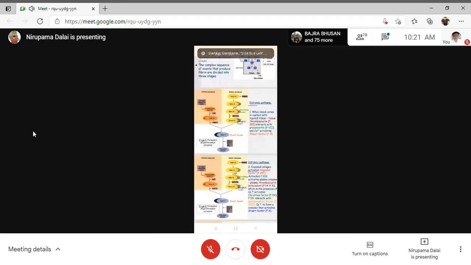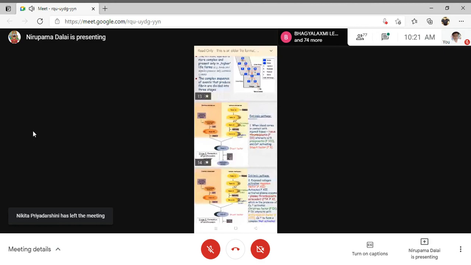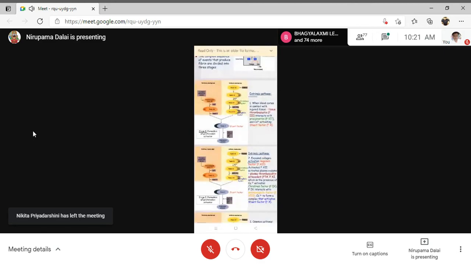So you should definitely differentiate between the intrinsic and the extrinsic pathway. The intrinsic pathway acts like a cascade mechanism. Cascade means that when one factor is activated, thereafter it causes the activation of the next inactive factor to an active factor.